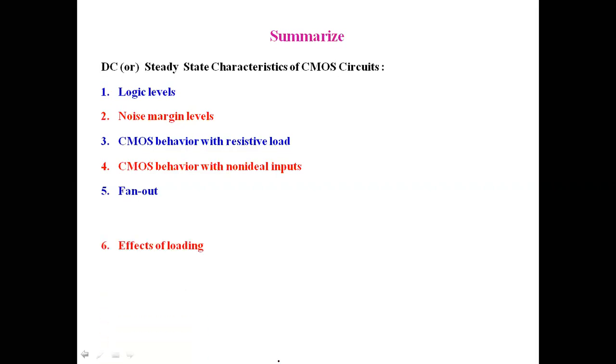And then the effects of loading. What are the effects if a larger number of input devices are connected to the CMOS input? Loading, overloading. There are five effects. And the fan in. The fan in is the maximum number of inputs that can be connected to the gate.